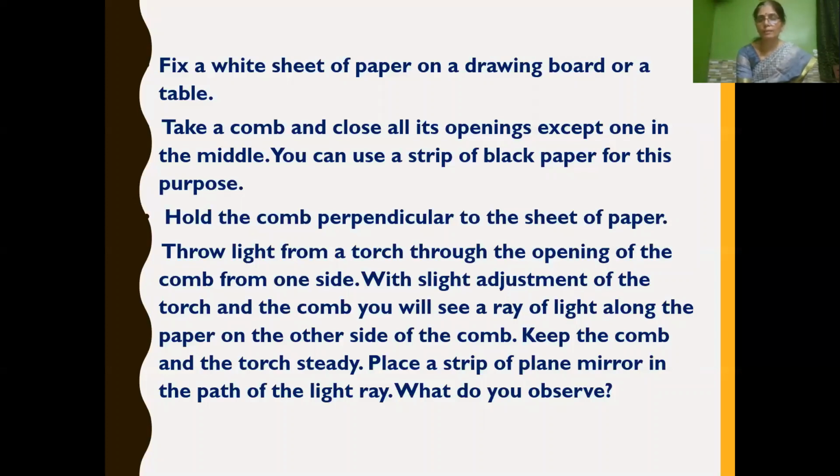Now, in the path of the torch light ray, we have to keep a plane mirror. We know that when you keep a plane mirror, like any polished surface, it acts as a plane mirror. So when the light falls on a plane mirror, what happens? It gets reflected back, isn't it?